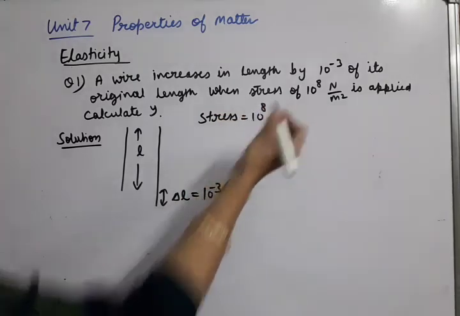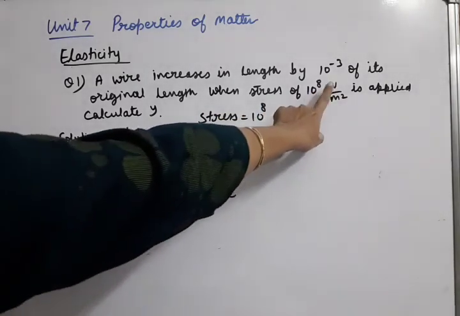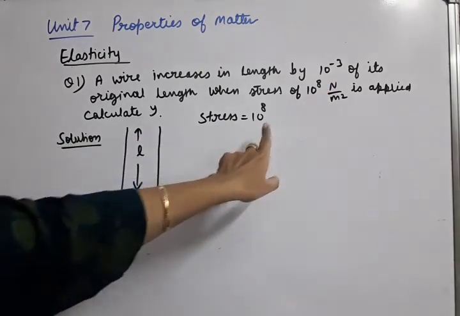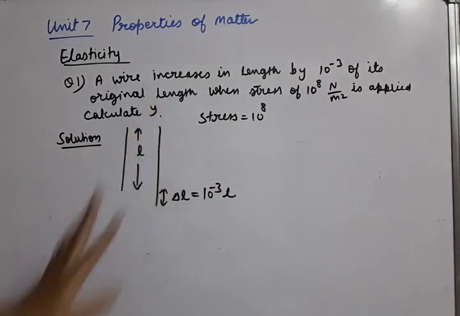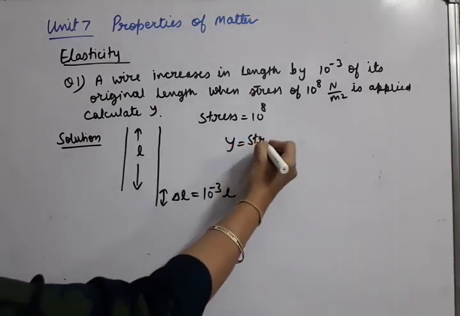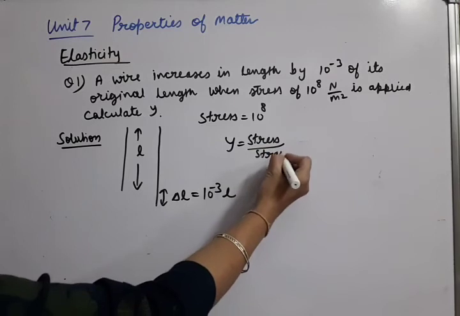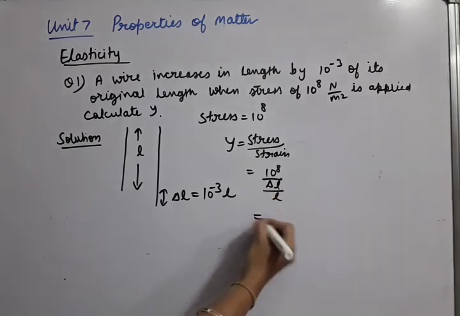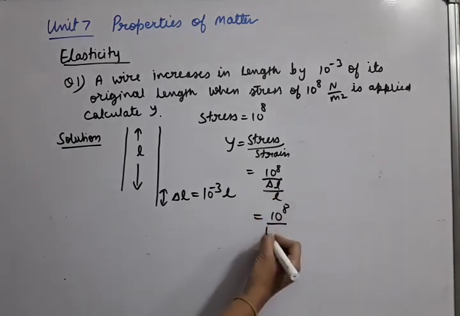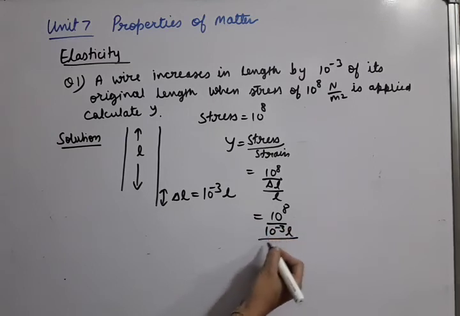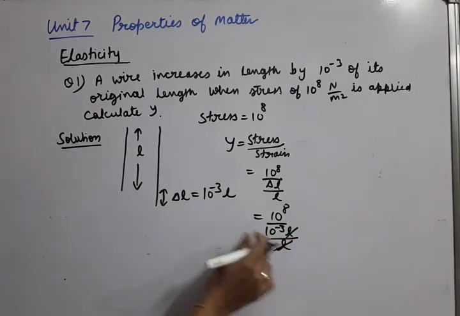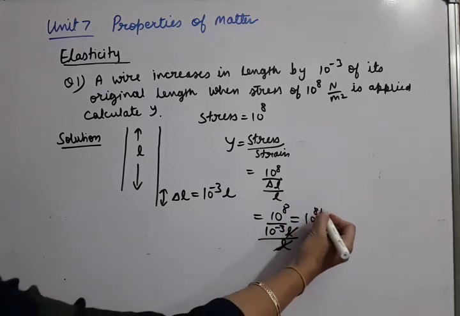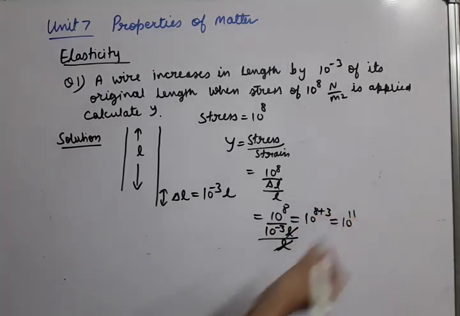Now stress is also given in the question: 10 raised to power 8. It should be in Newton upon meter square, because force upon area is the formula of the stress. The question is to calculate Y. So the Y formula is stress upon strain. Stress is 10 raised to power 8, and strain means what? Delta L by L. So what is delta L? Delta L is 10 raised to power minus 3 times L. Original length is not given, we have assumed it L only. So L and L get cancelled. 10 raised to power minus 3 will go up and become plus 3. So the final answer is 10 raised to power 11.